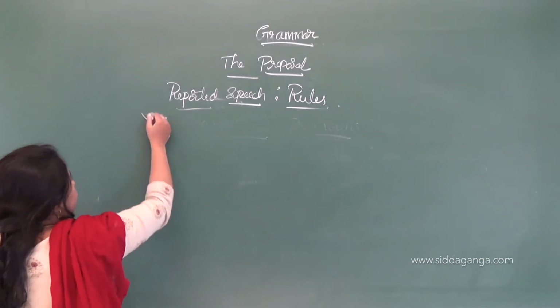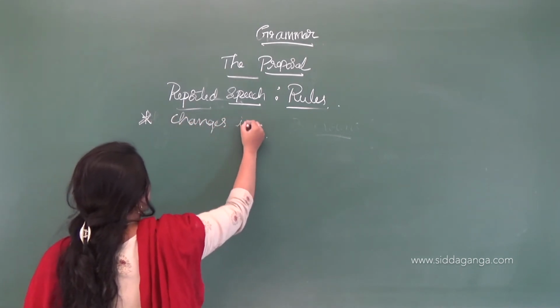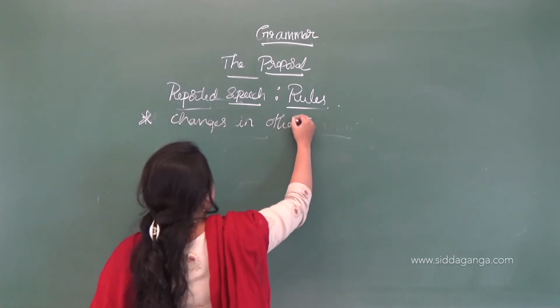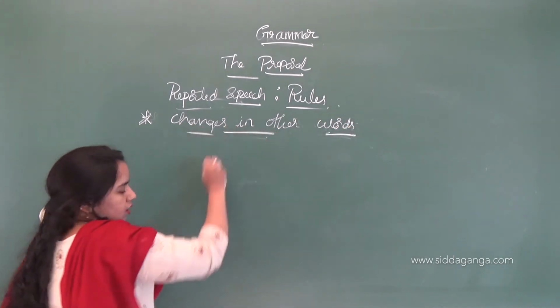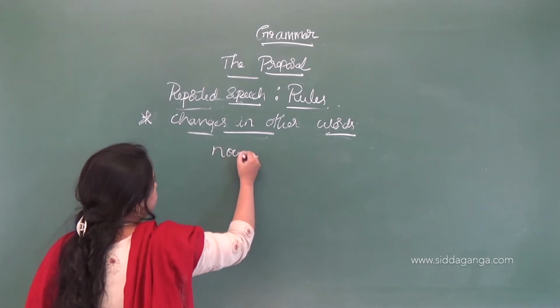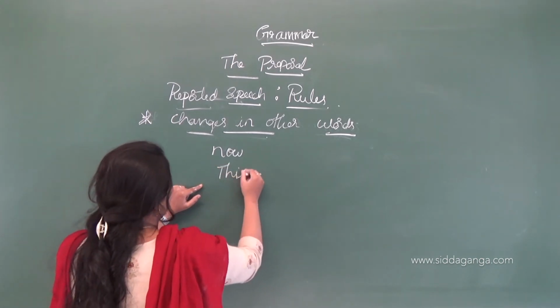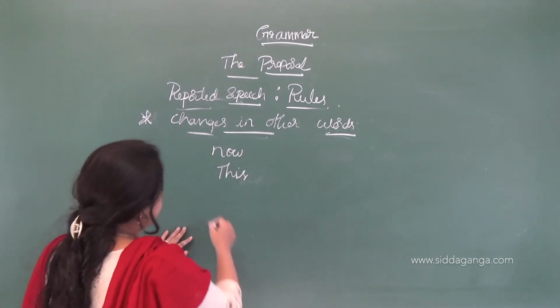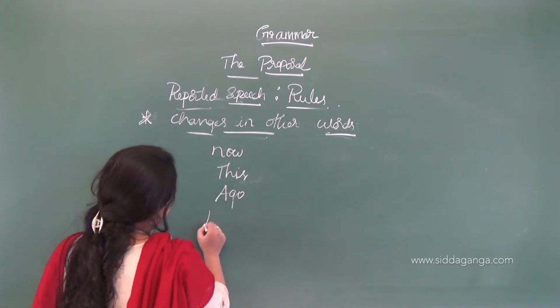Changes in other words. So which are the other words? Let's see here. Changes in other words like now, this, ago, today.